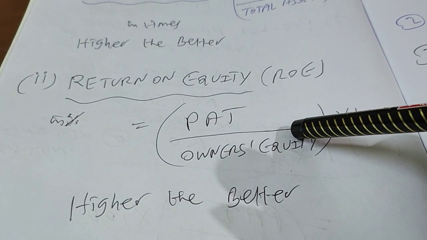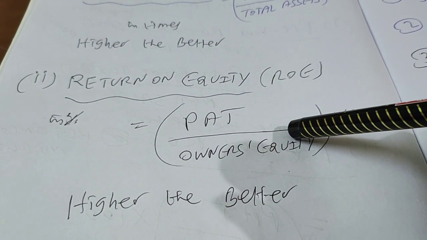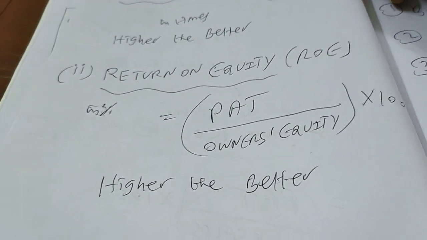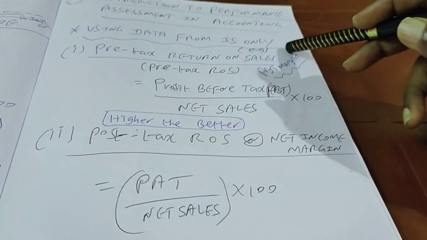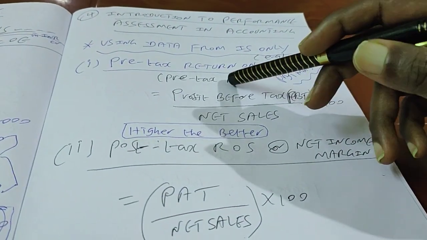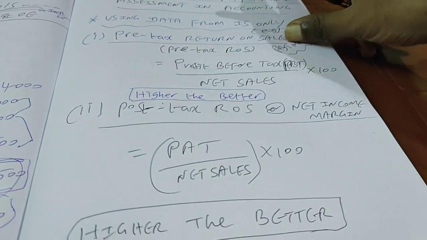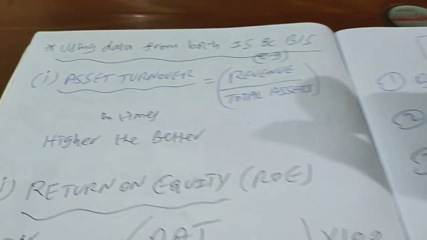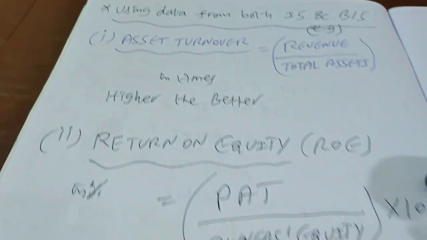So higher the ROE, better is the performance of the entity. What have I done here? I have introduced you to performance assessment metrics using data only from the income statement: pre-tax ROS and post-tax ROS. Using data from the income statement and balance sheet, two sample ratios: asset turnover and ROE.